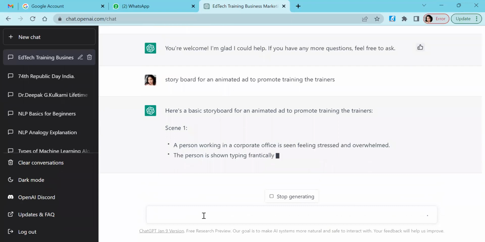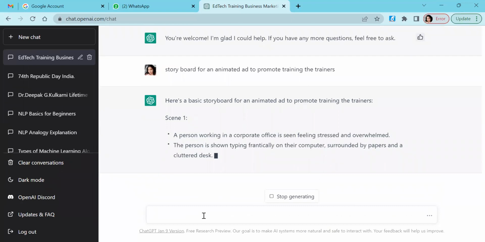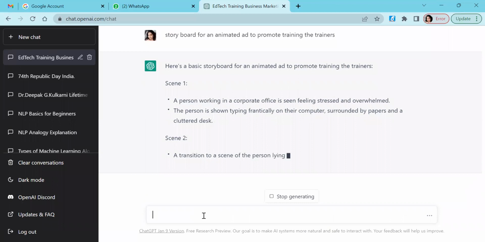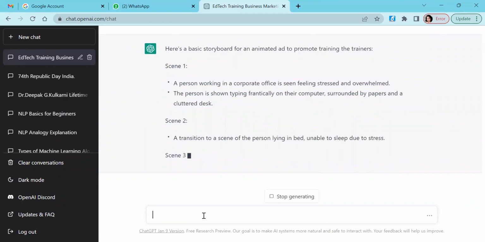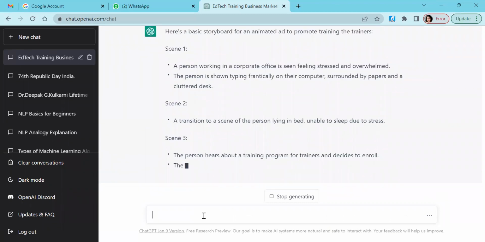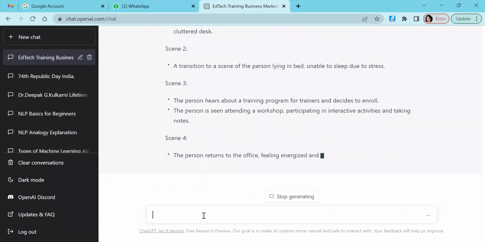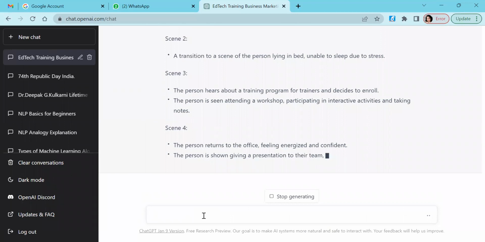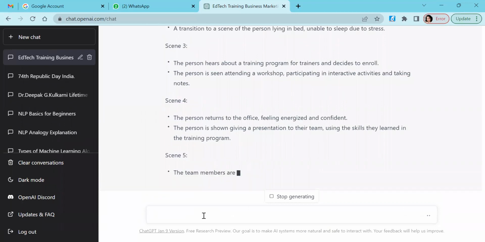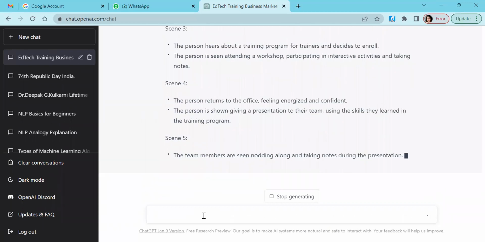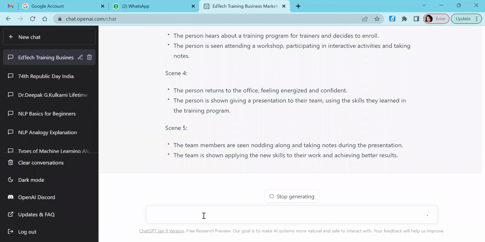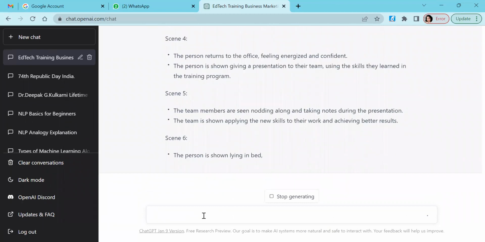So how beautifully it even writes scene one, what can be done, scene two. If this task was supposed to be done by us, it would have taken at least 4 hours for us to think and plot. I don't say this will be the perfect one. You can copy all of it, paste it and develop over it so that your storyboard is ready at the max in half an hour, not 4 hours.